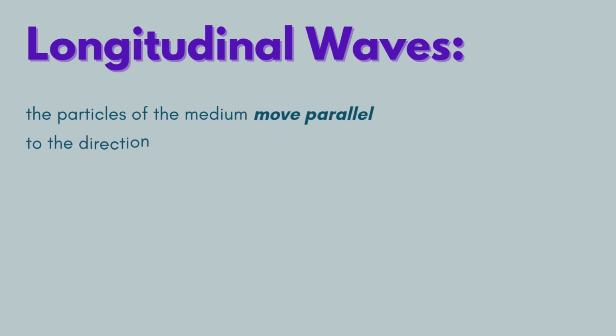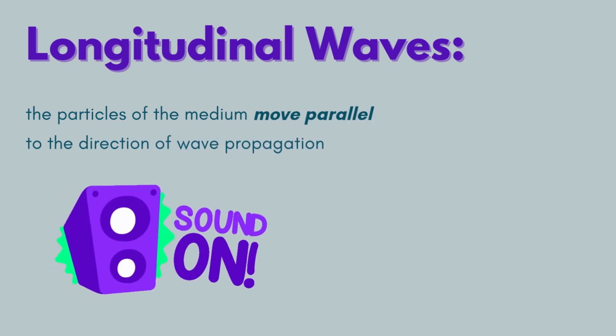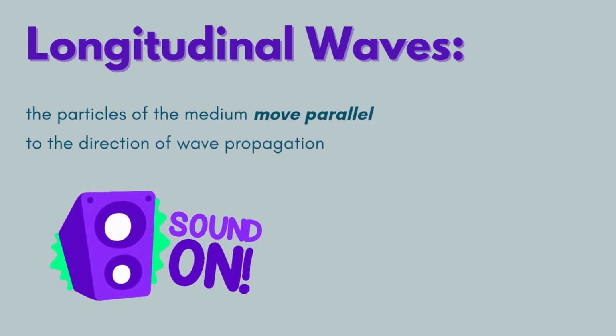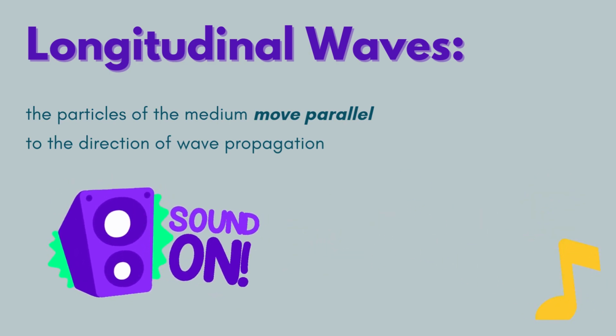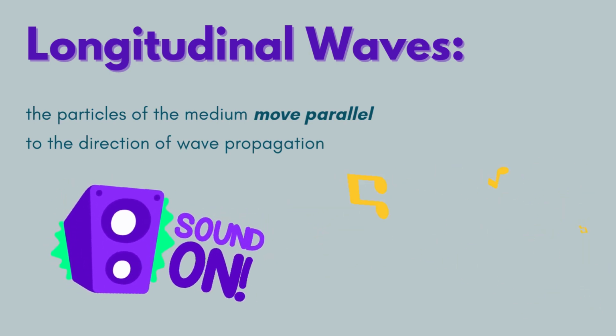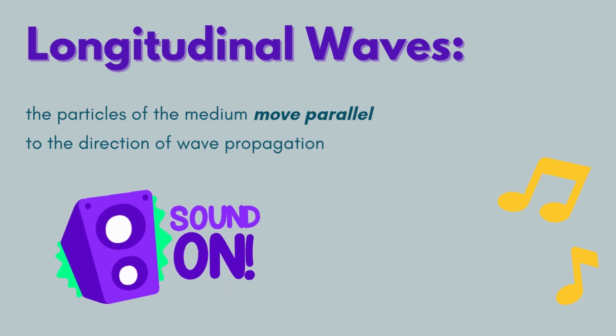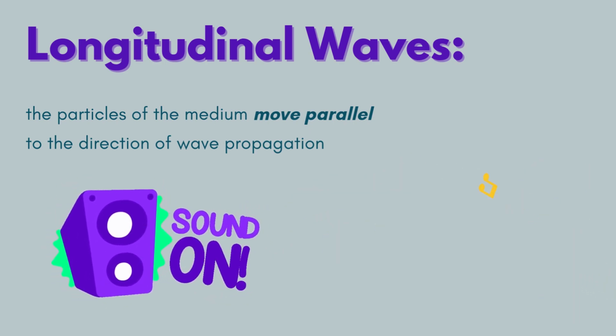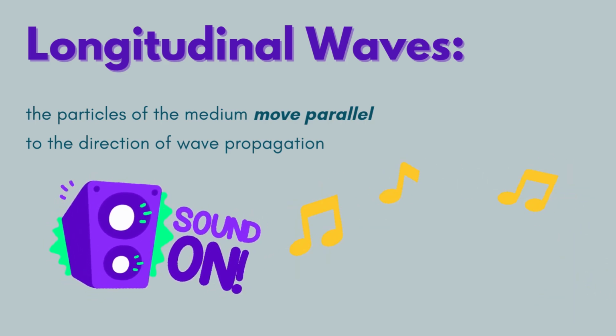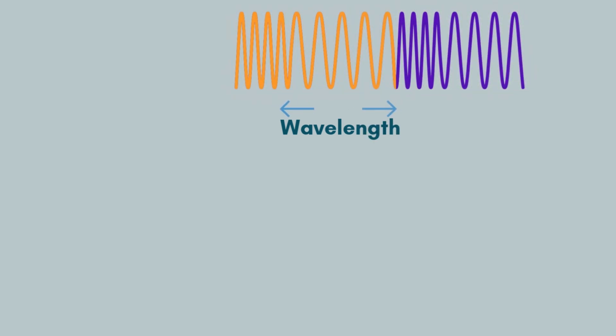Secondly, we have longitudinal waves, which are waves in which the particle displacement is parallel to the direction of wave propagation. An example is sound waves: when sound is produced, it creates oscillations in air molecules. The energy of the sound wave moves forward, while the air molecules oscillate back and forth in the same direction as the wave. The wavelength in a longitudinal wave is the distance between two consecutive compressions or rarefactions.